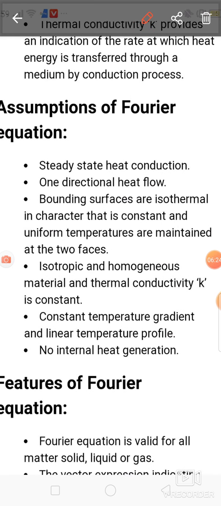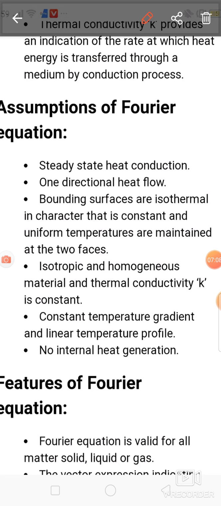So what are the assumptions related to Fourier's equation? The first assumption is steady state heat conduction. Second, one directional heat flow. Whatever heat transfer takes place, it can take place in any direction, that is x direction, y direction, z direction. For Fourier's equation, we have to consider only one direction, that is along the x direction. That is the second assumption for Fourier's equation.